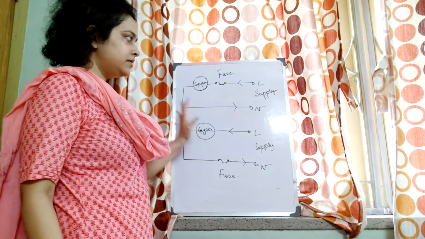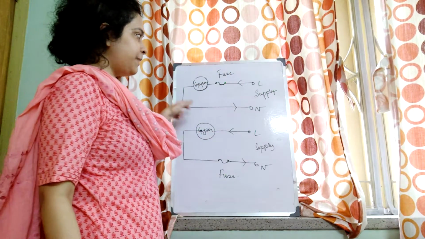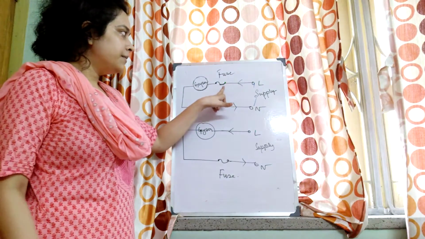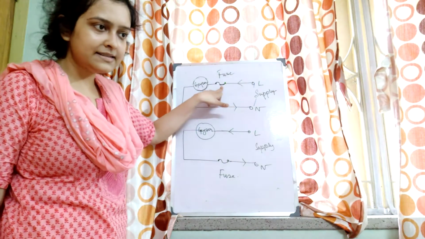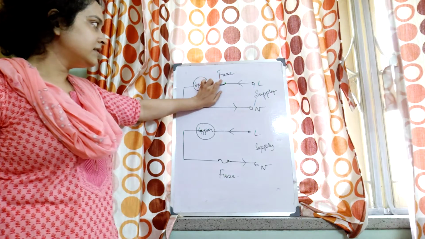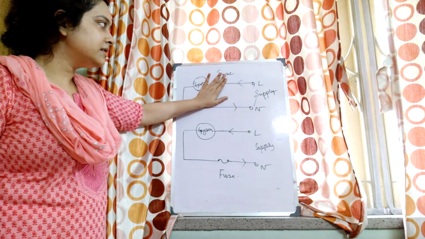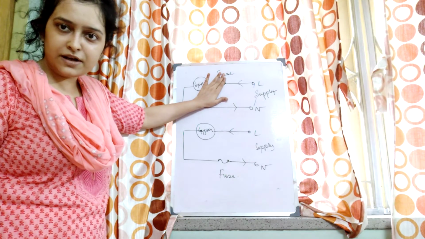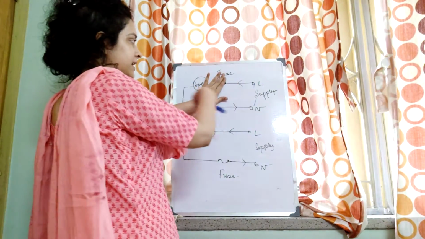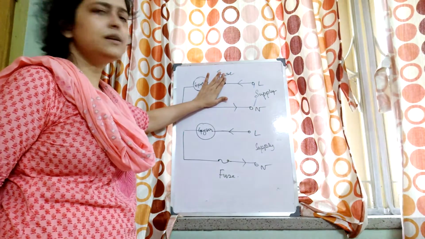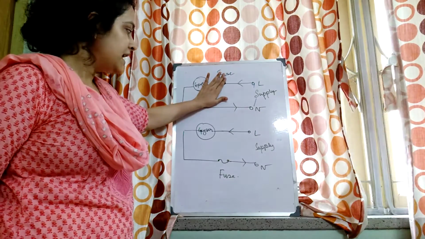Fine. Flow of current, this is the complete path. And suppose if the fuse melts, the wire will break. So what will happen? The complete path of current is not there, incomplete path, so current cannot flow. Obviously the purpose of the fuse is served.